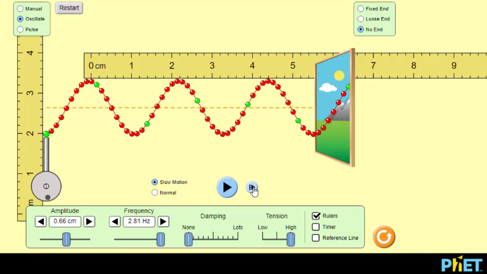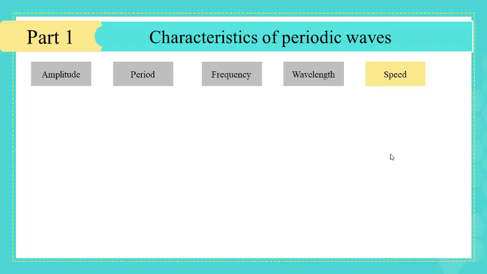Here approximately one complete oscillation is covered, and you can notice that this first crest has moved a distance which is equal to 2.2 centimeters. This distance is equal to the wavelength. We can conclude that during one period, the distance covered by a wave is one wavelength.